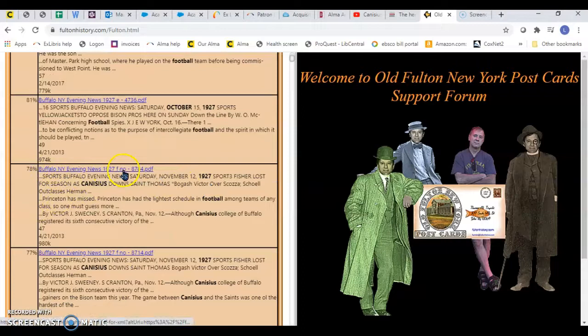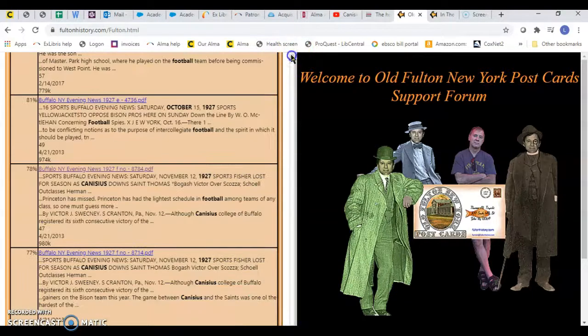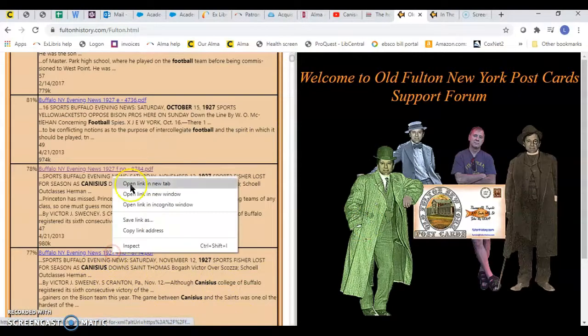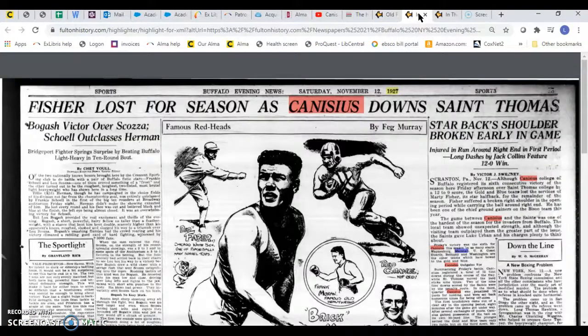Now, let's say you wanted to see this one. You can click on it and it will open up the PDF in this pane here. I have found it is better to right-click and open in a new link, because that way you don't lose your page here. And it also seems to open faster for me. If you wanted to keep that particular article, you then have it as a full page and you have the URL right here. So I opened it in the other page. You can print it, you can download it, you can turn it if you want.